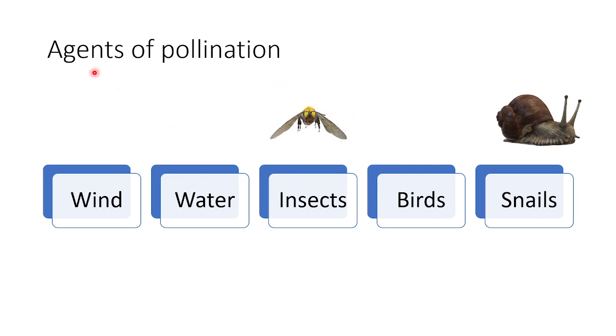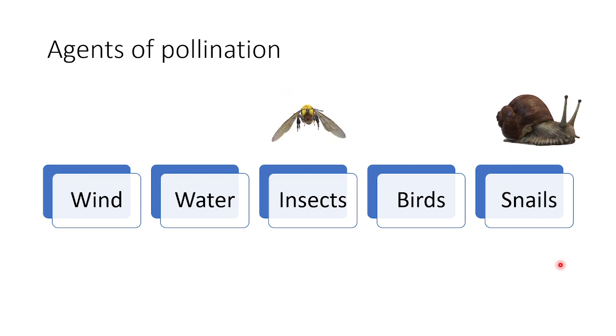Here, the agents of pollination are listed out. Wind, water, insects, that means maybe honeybees, butterflies like that, birds, snails, even some mammals like bats may act as agents of pollination.